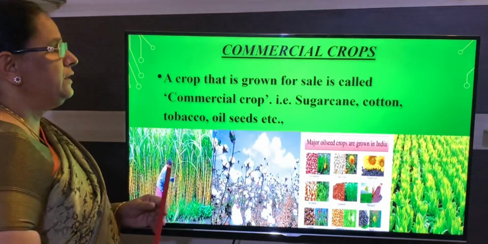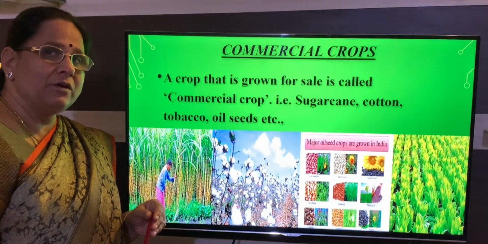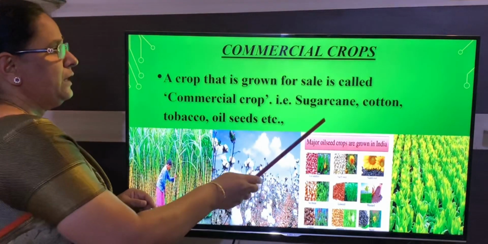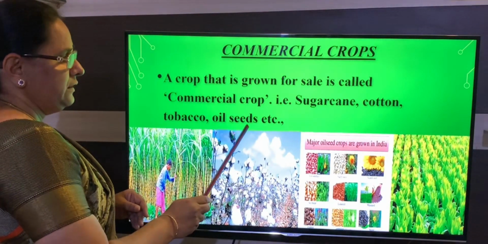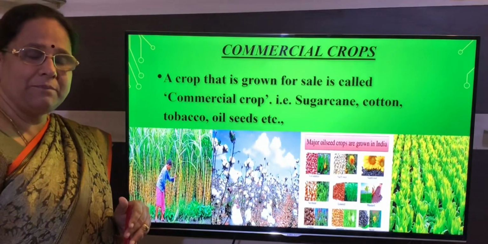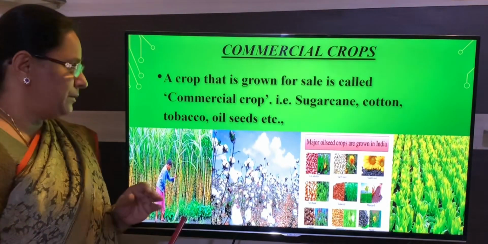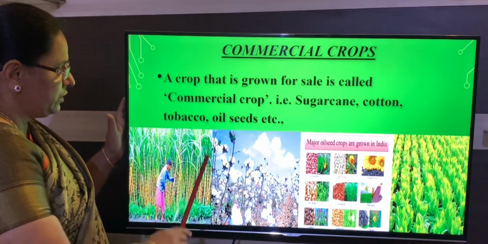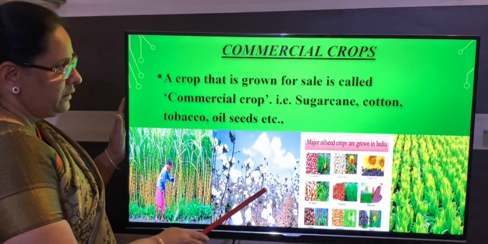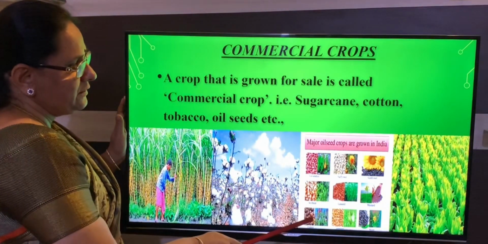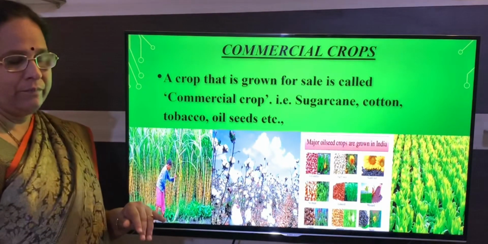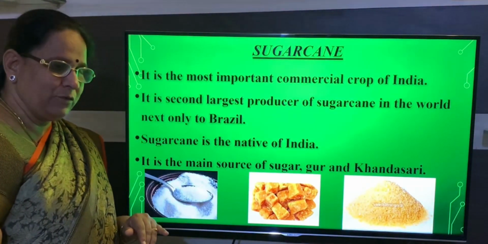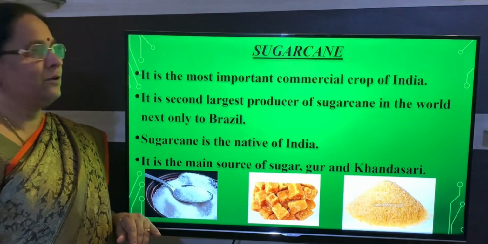So here you can see they have given a few examples of commercial crops, and those are sugarcane, cotton, tobacco, oil seeds. These are examples of commercial crops. You can see the pictures: sugarcane crop, cotton, and different types of oil seeds are being seen here. And the next one is tobacco. These are the examples of commercial crops.